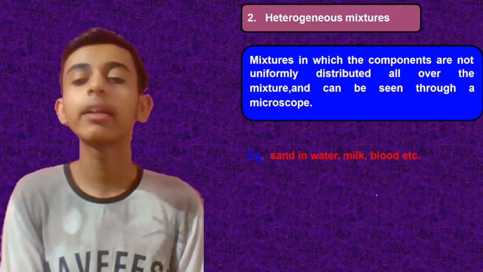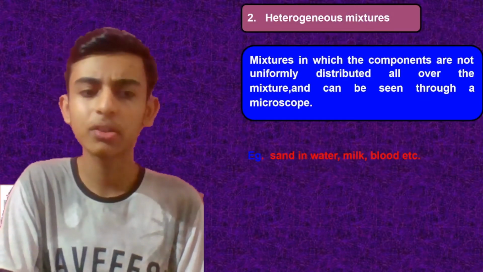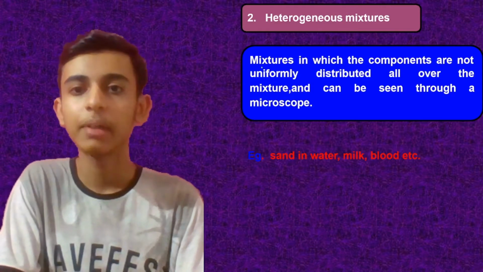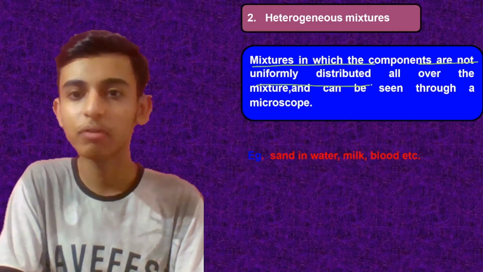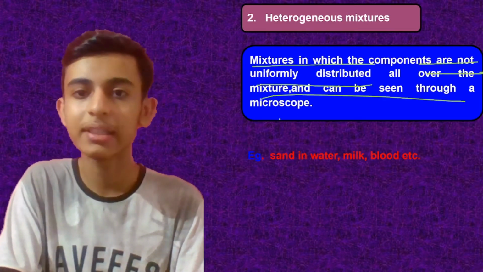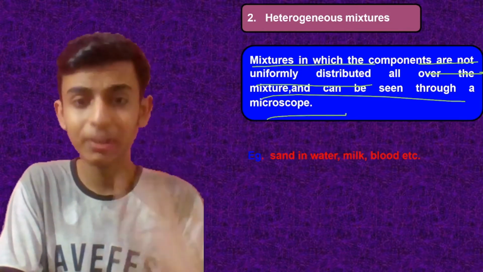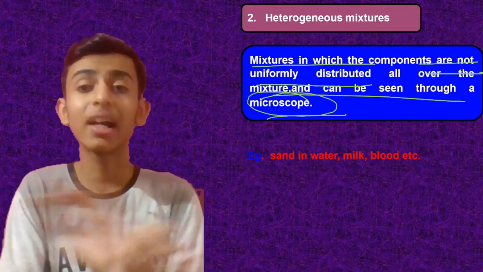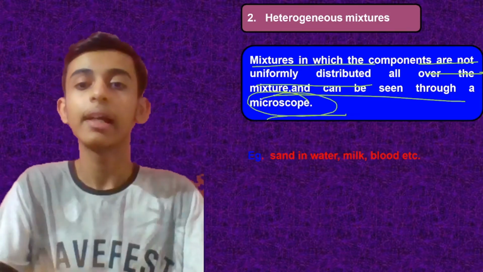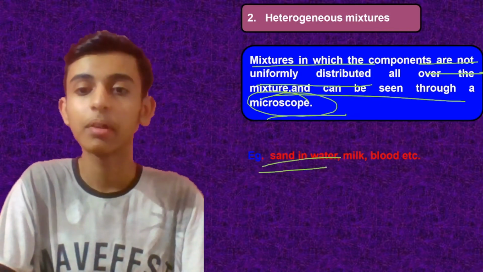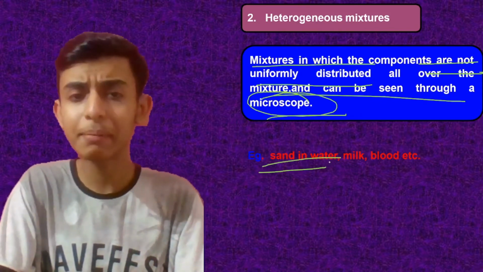Clear? Now heterogeneous mixtures. What are heterogeneous mixtures? Just the opposite. These are mixtures in which the components are not uniformly distributed all over the mixture and can be seen through a microscope. They are not uniformly distributed. For example, sand and water. If you put sand and water, you will be able to see the particles.